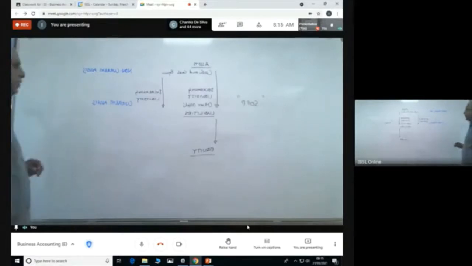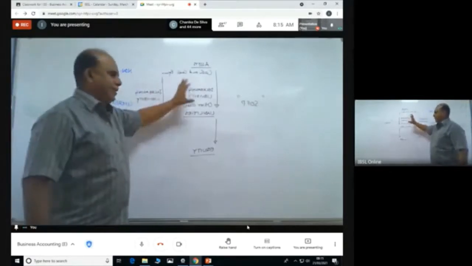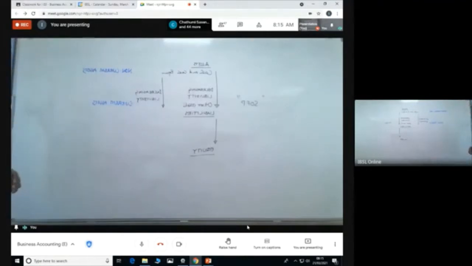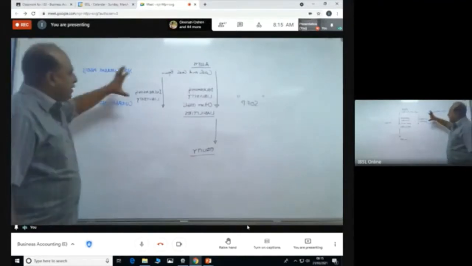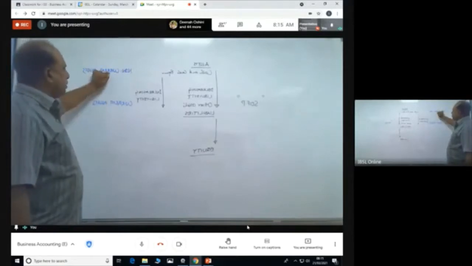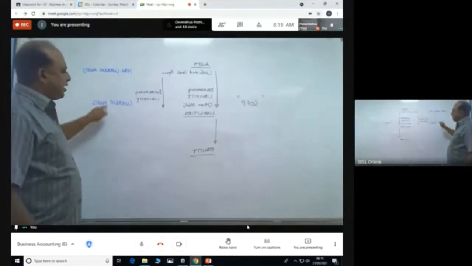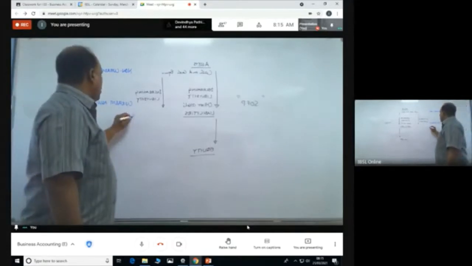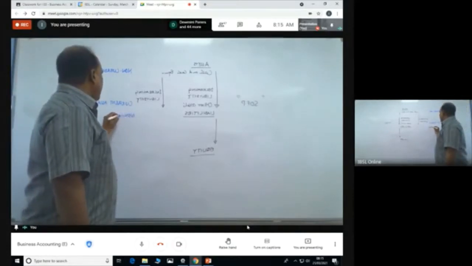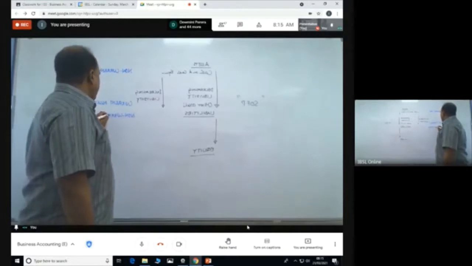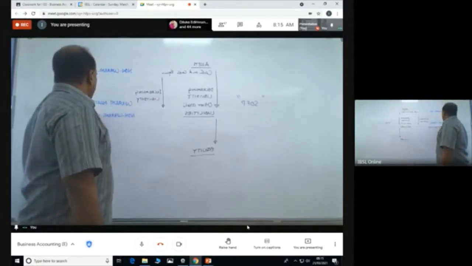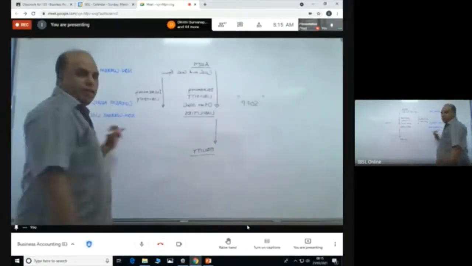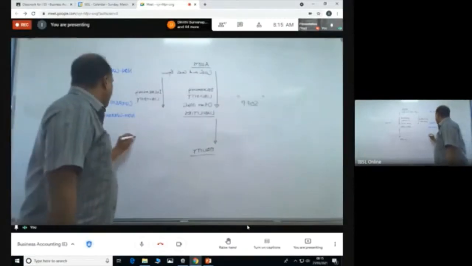Now, in the bank's financial statement, you don't see anything like that. But in a trading company, this split is very important. That is, under the assets, you have two components called non-current assets and current assets. Similarly, under liabilities, you have non-current liabilities and then current liabilities.